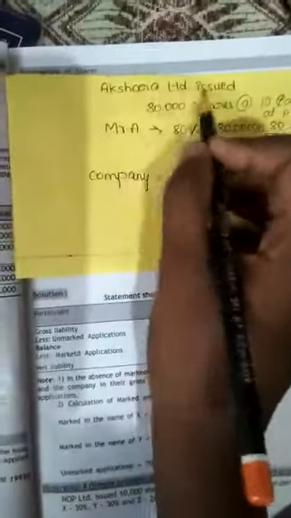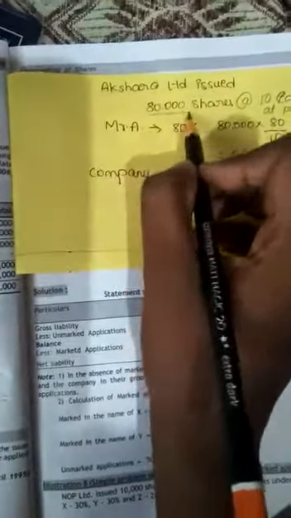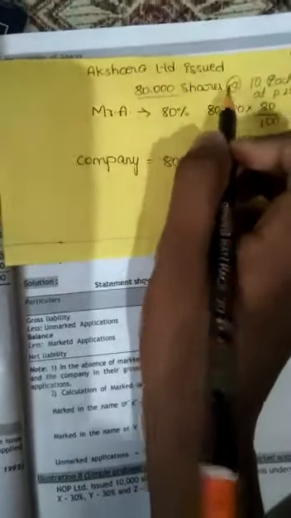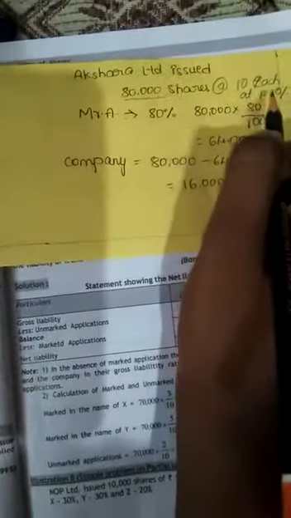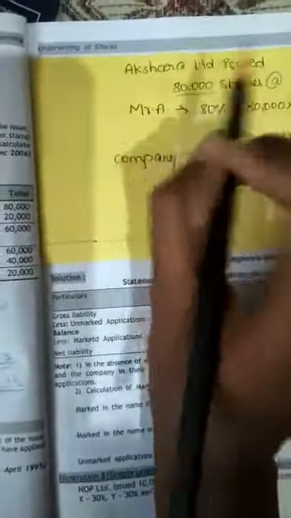Mind this. Akshara Limited issued 80,000 shares at rupees 10 each, at a 20% premium.